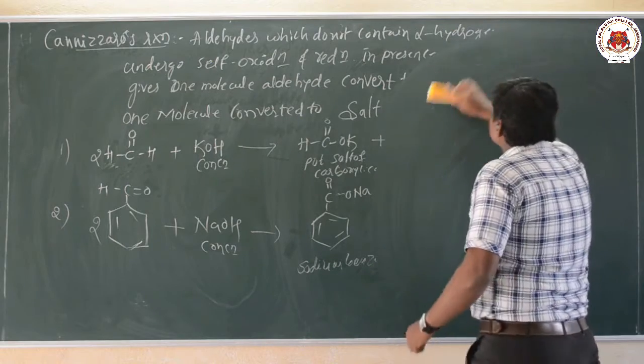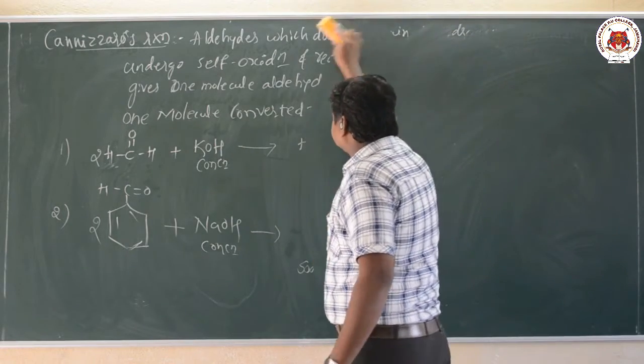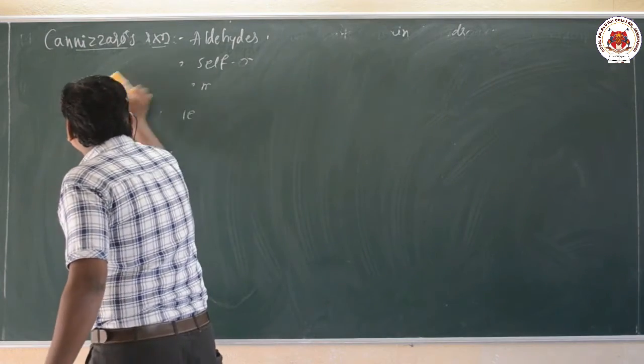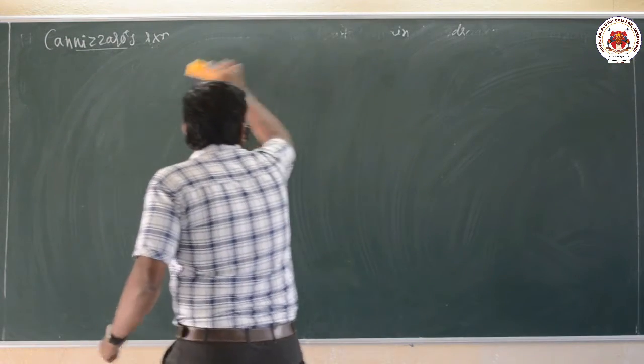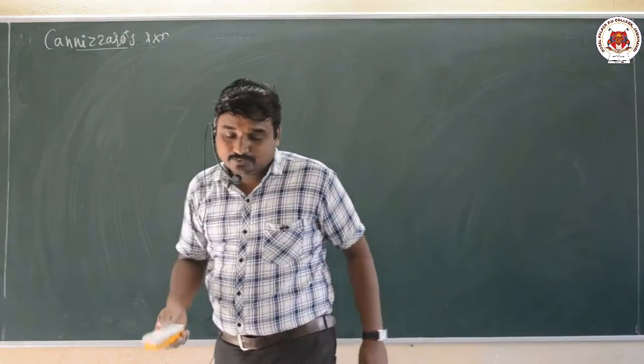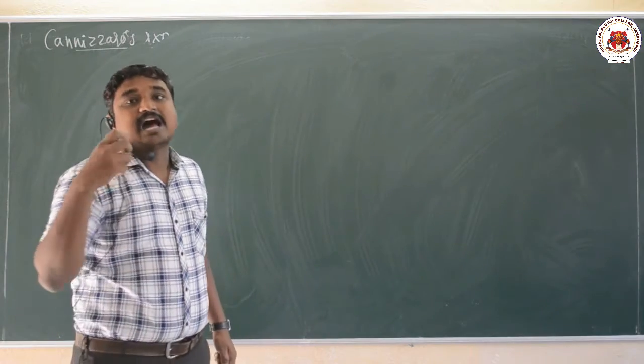Electrophilic substitution reaction of aldehydes and ketones. Aromatic aldehydes or ketones undergo electrophilic substitution reaction due to the presence of a carbonyl group.